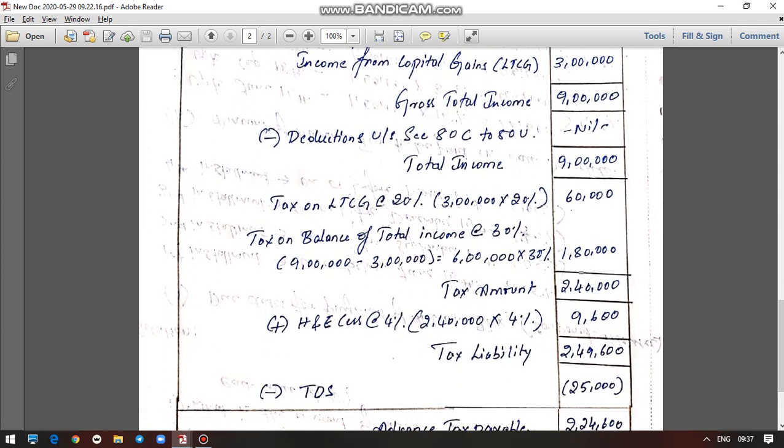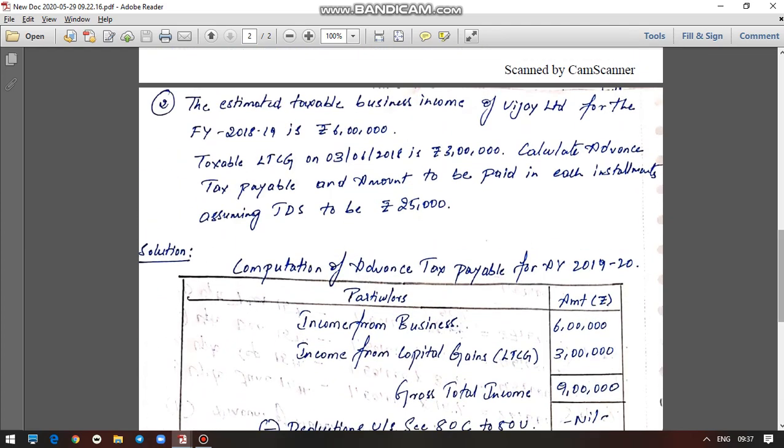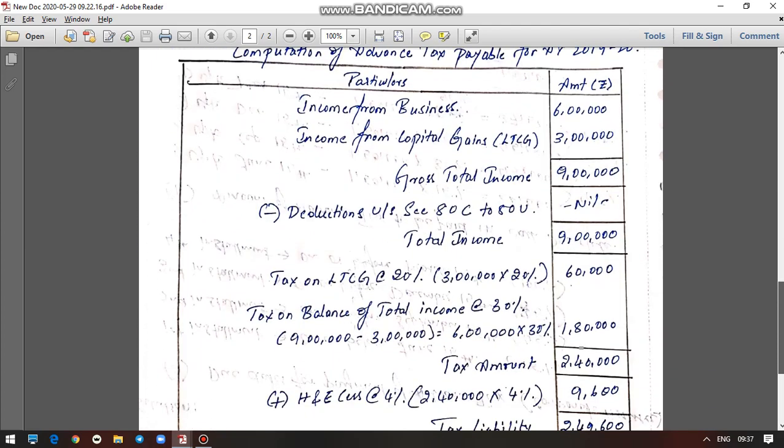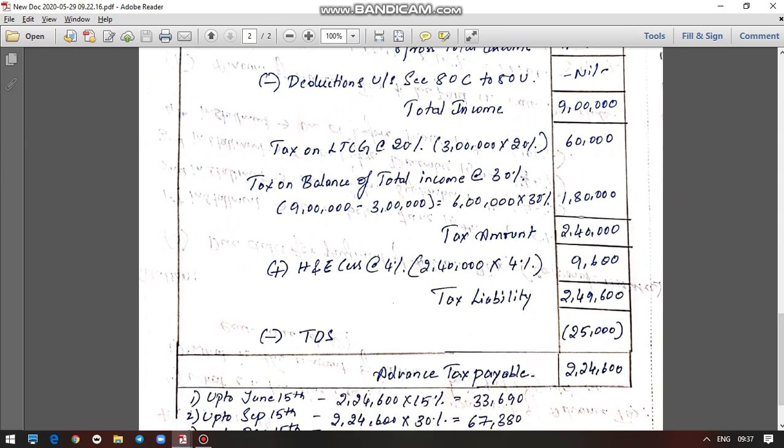Once you get this tax amount, you have to levy health and education cess at 4% on it. So 2,40,000 into 4% is 9,600. So 2,40,000 plus 9,600, your tax liability will be 2,49,600. But they have given TDS in this question, which is 25,000. Whenever they give TDS in the question, please remember that from this tax liability you have to deduct the TDS, and the final balance is your advance tax payable. So from 2,49,600, if you deduct 25,000, your advance tax payable for the year will be 2,24,600.